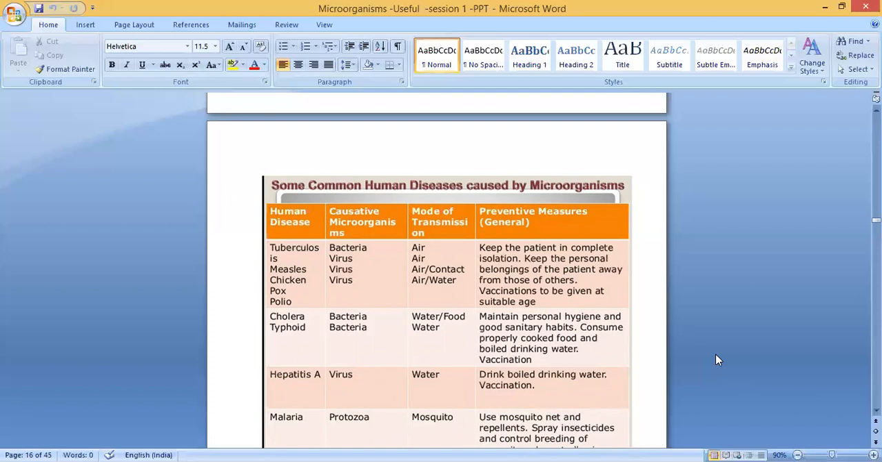Keep the patient in complete isolation. Keep the personal belongings of the patient away from those of others. Vaccines to be given at suitable age. So these are the 3 things you're supposed to do.